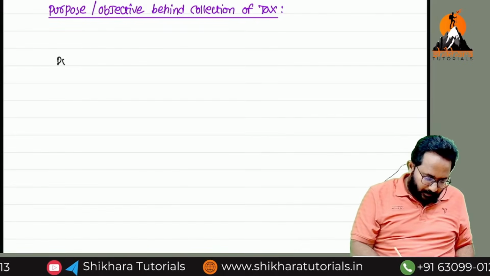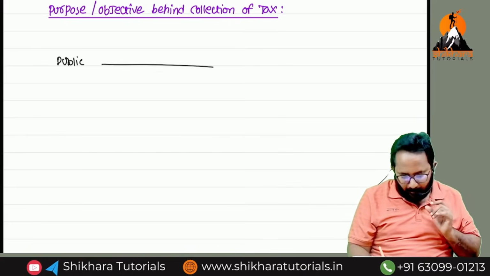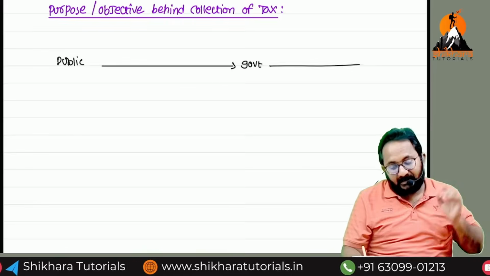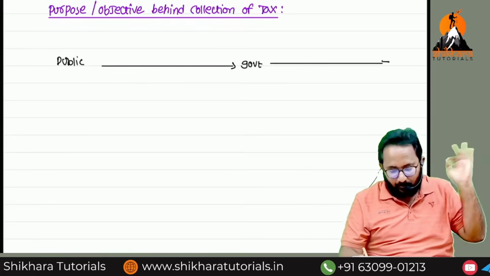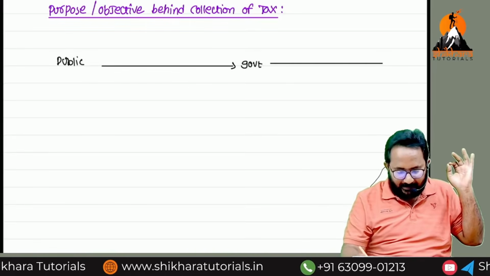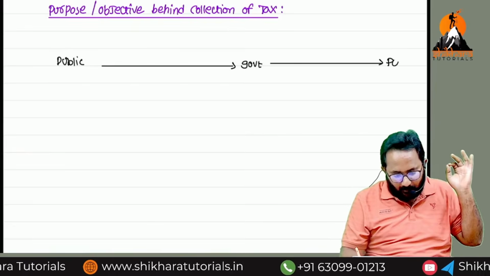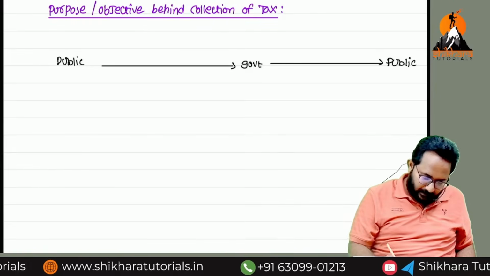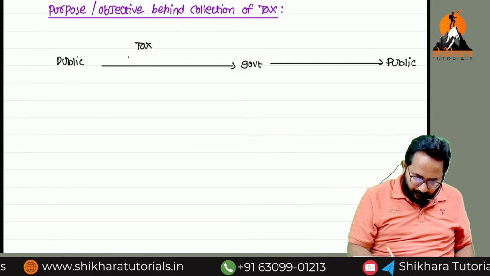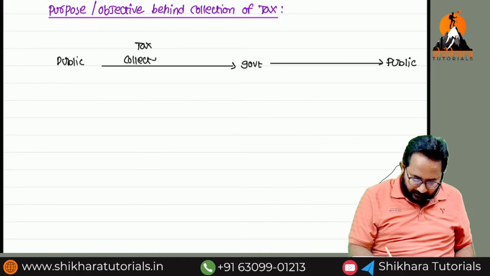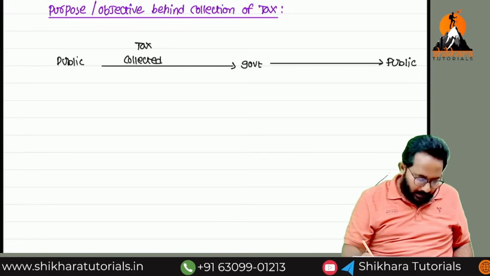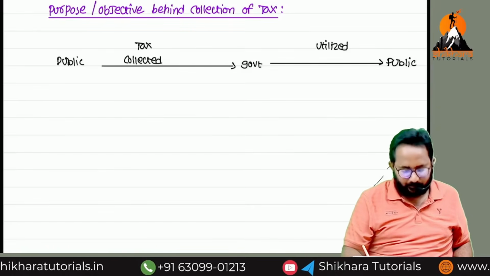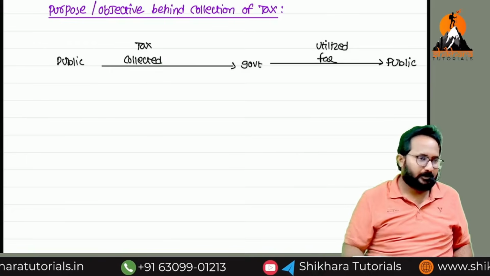First, the government collects the tax from the public. Whatever tax they collected is also expended, for what purpose? Public purposes only. Tax is collected from the public and that is utilized also for the public.